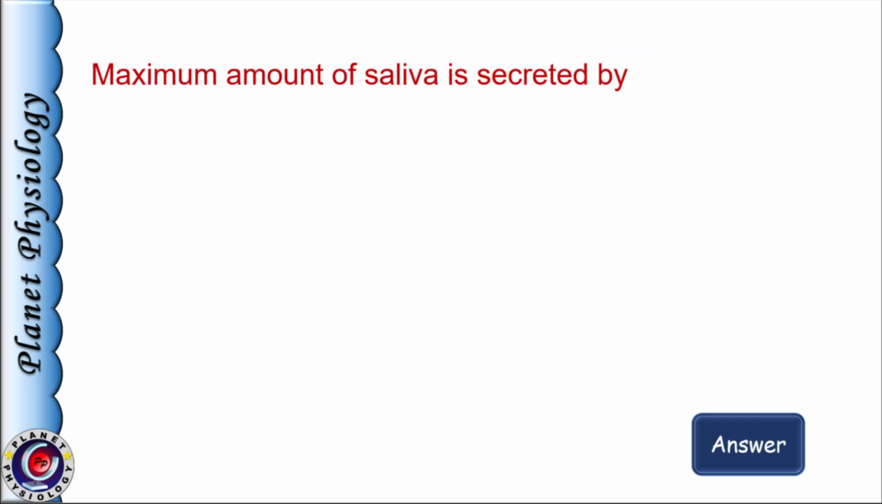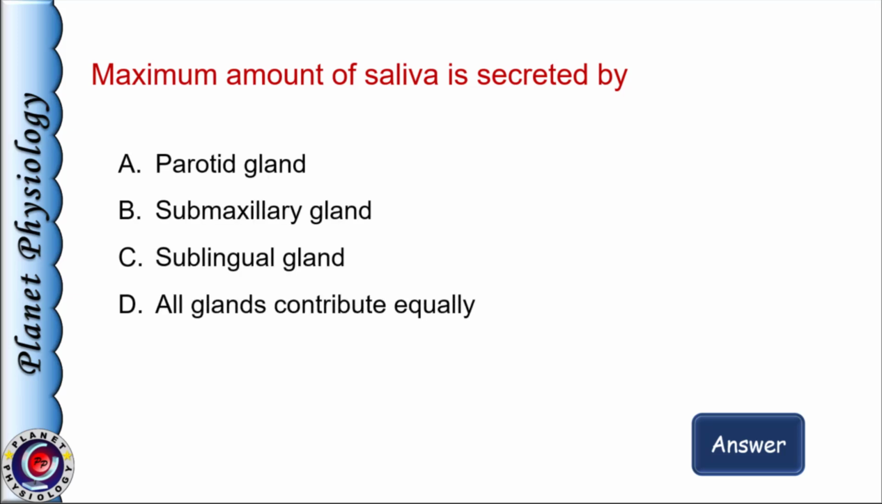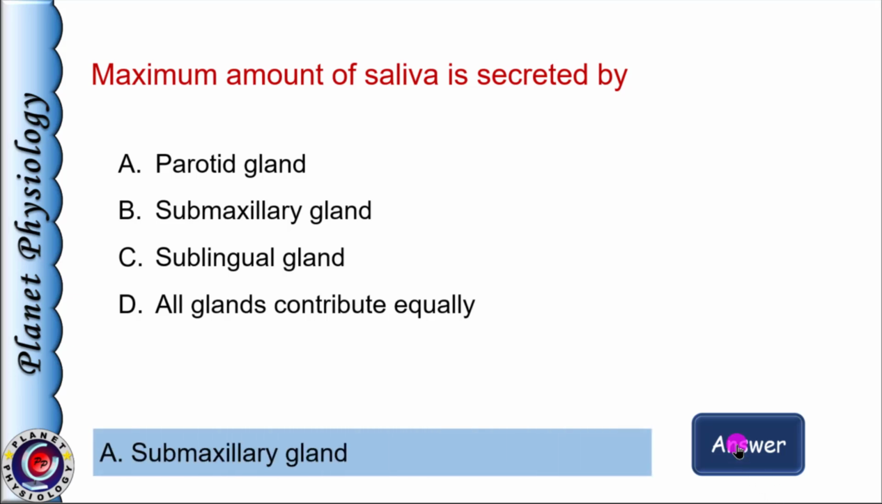Now coming to the salivary secretion. Maximum amount of saliva is secreted by. Options are A. Parotid gland, B. Submaxillary gland, C. Sublingual gland, and D. All the glands contribute equally. Yes, the correct answer here is submaxillary gland.